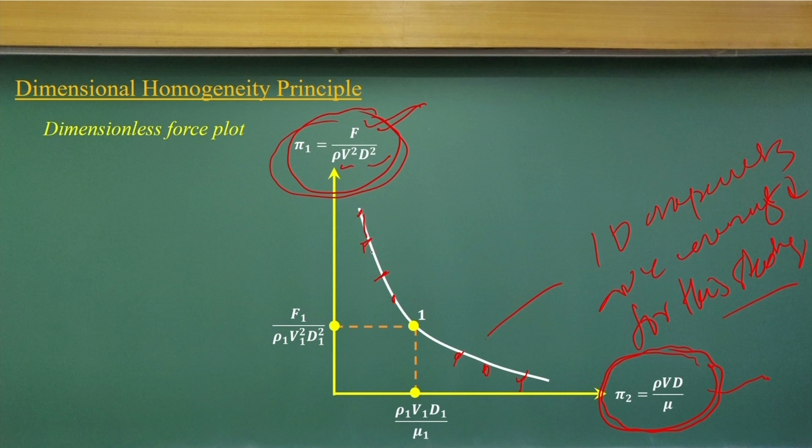If you get this curve, then it is easy to find out the force at different Reynolds numbers. So one benefit is that dimensionless analysis saves us from doing a large number of experiments.